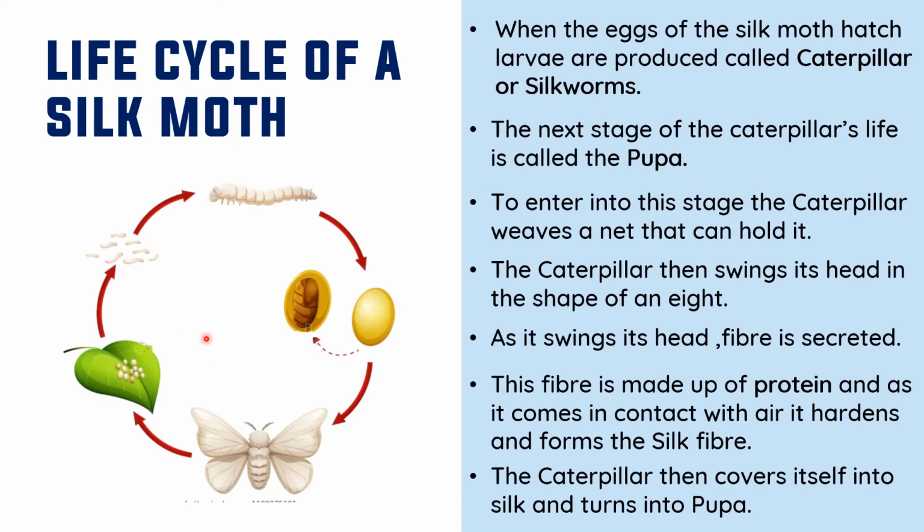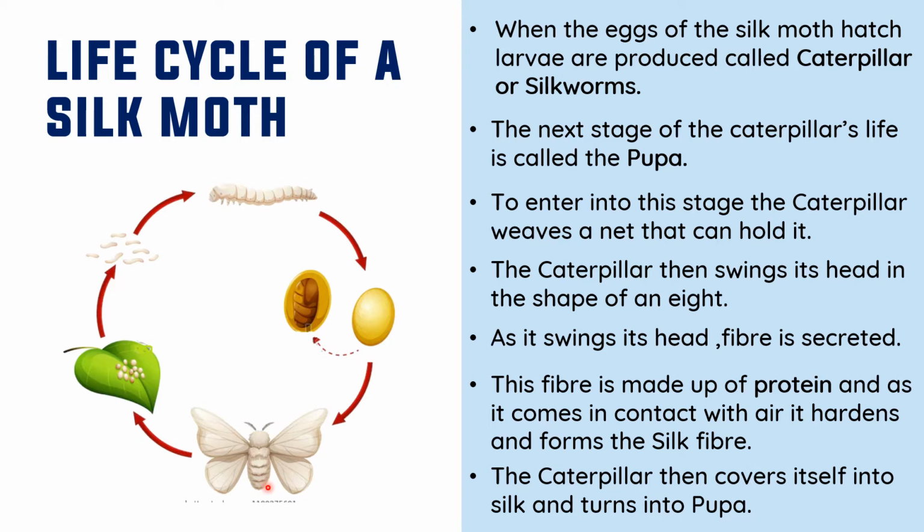Before going to see the production of silk, first we will see the life history or life cycle of a silk moth. This is an adult female silk moth. A moth is an insect. It's not a butterfly, but it looks like a butterfly.